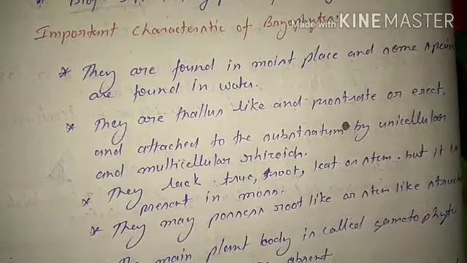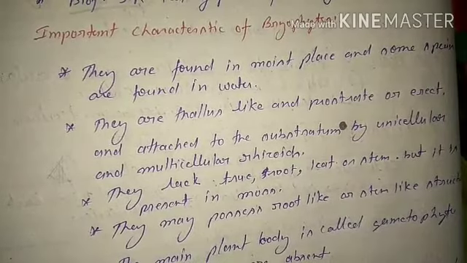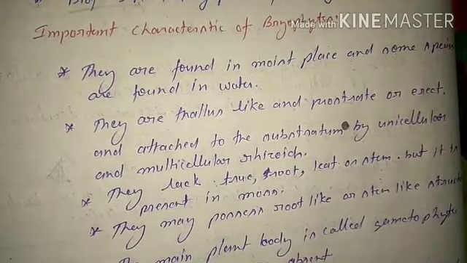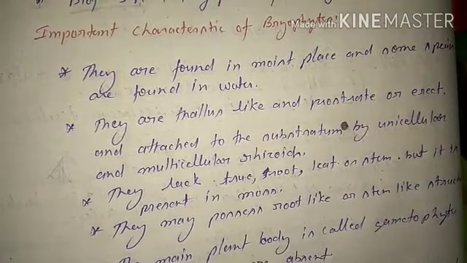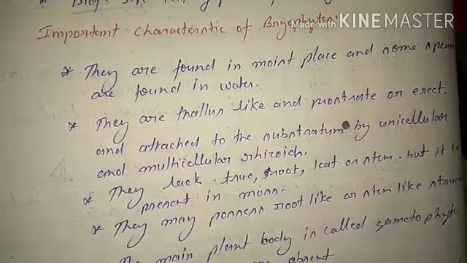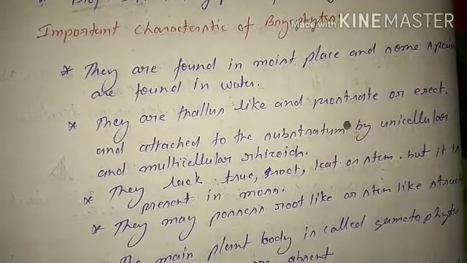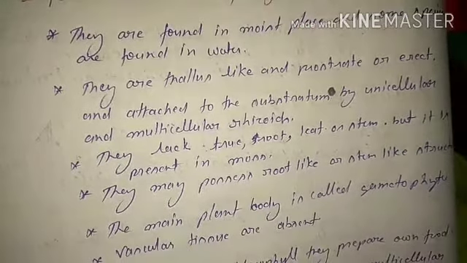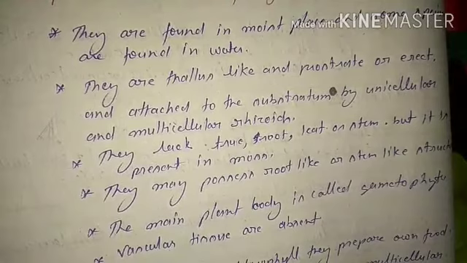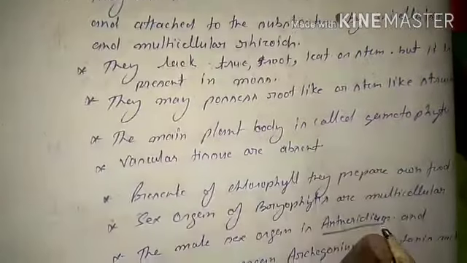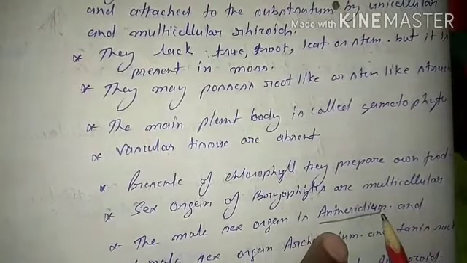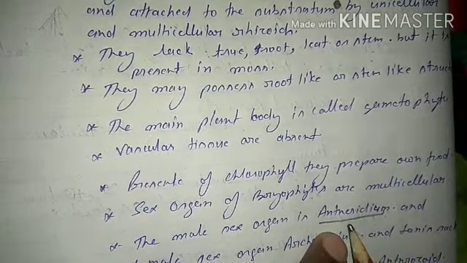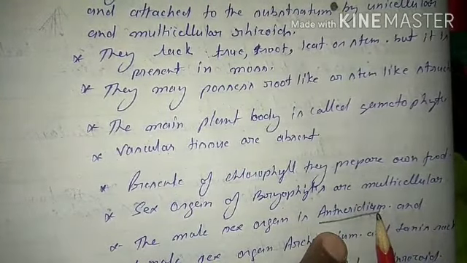Sex organs of bryophytes are multicellular. The male sex organ is called the antheridium, and antheridia is the plural word.